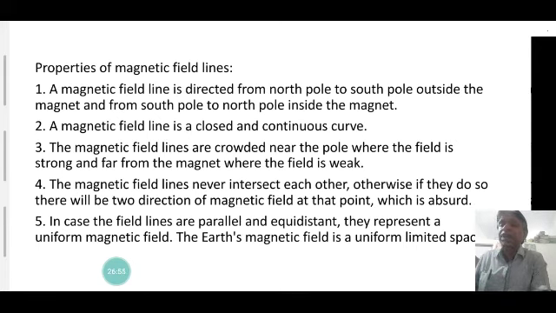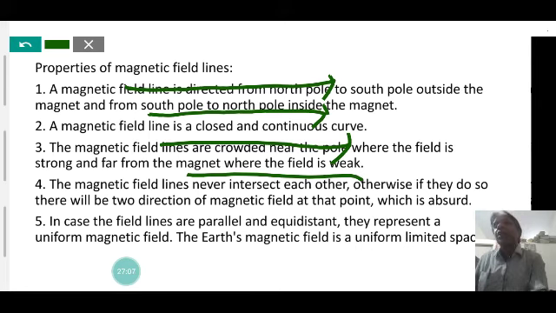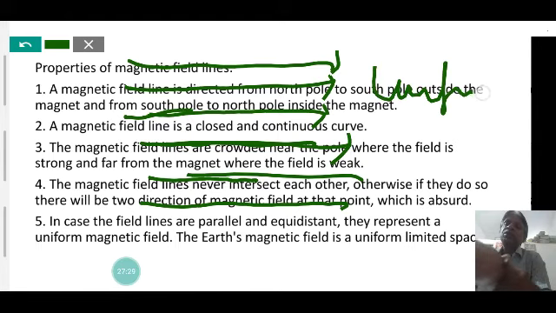Where the magnetic field lines are parallel, like the Earth's magnetic field near the Earth's surface, the field is also a curved line, but the Earth is very big, so the curved line appears as a straight line. When the field lines are straight and at equal distance, it is a uniform magnetic field.